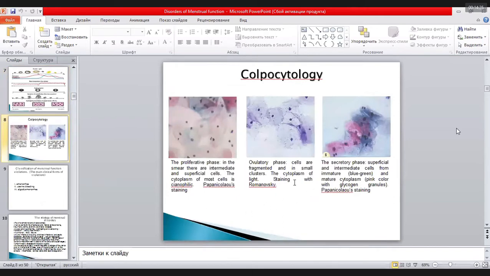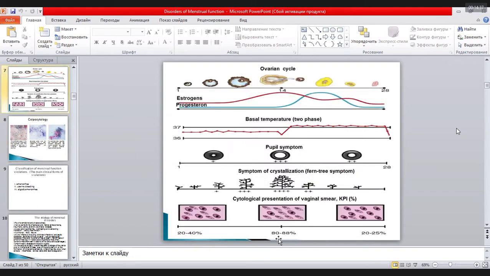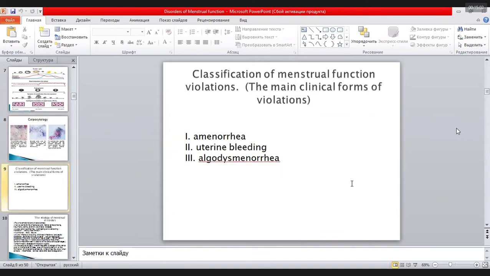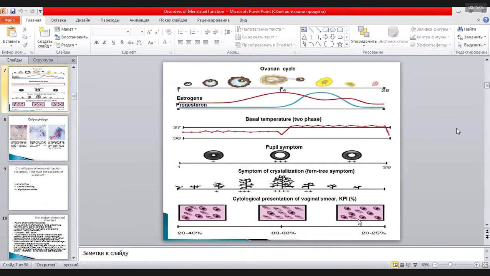In the ovulatory phase, in the middle of the menstrual cycle, there are fragmental and small clusters of cells, the cytoplasm is light, and the karyopyknotic index is 88. And in the secretory phase, when we have increased production of progesterone, there are superficial and intermediate cells, from immature blue-green to mature cytoplasm. It is pink color with glycogen granules. And the karyopyknotic index at this time is 20–25%.